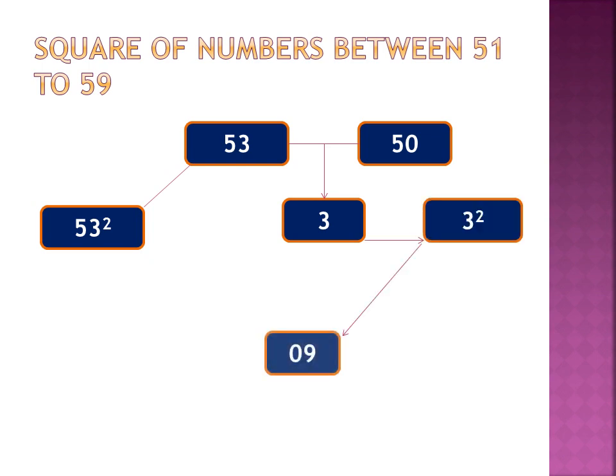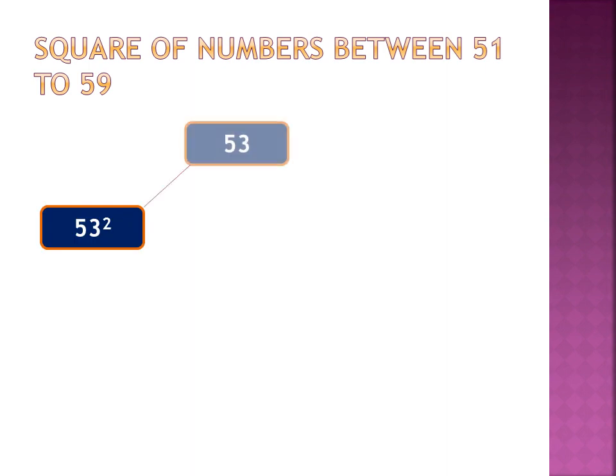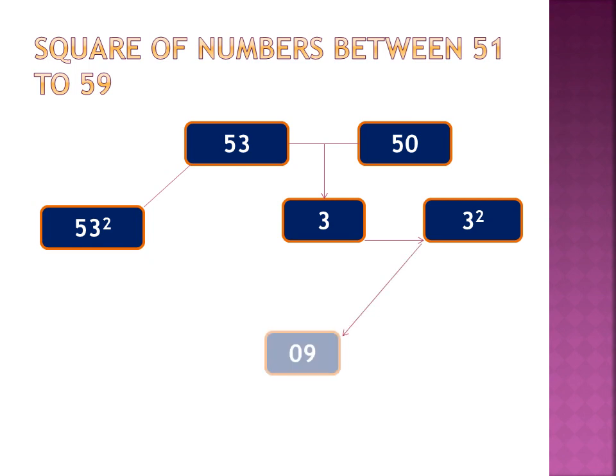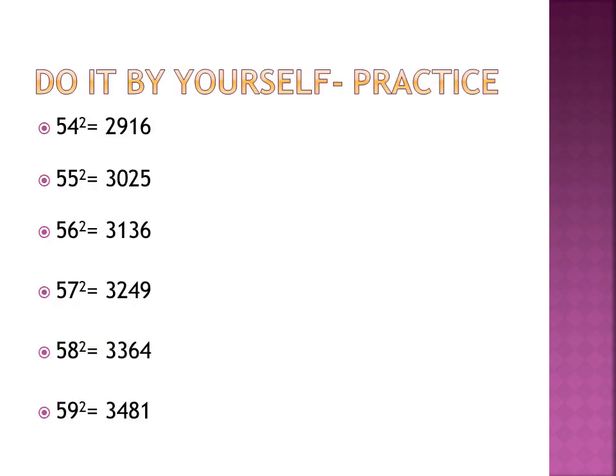53 square: the difference is 3, the square of 3 is 9. 25 plus 3 is equal to 28. 2809 is the answer. Now let's again have a look, try by yourself so that you would have hands-on practice. Hope you must have understood this trick. Let's practice very fast.